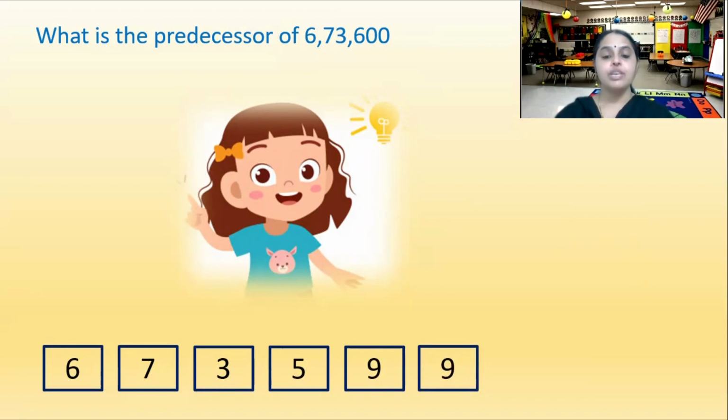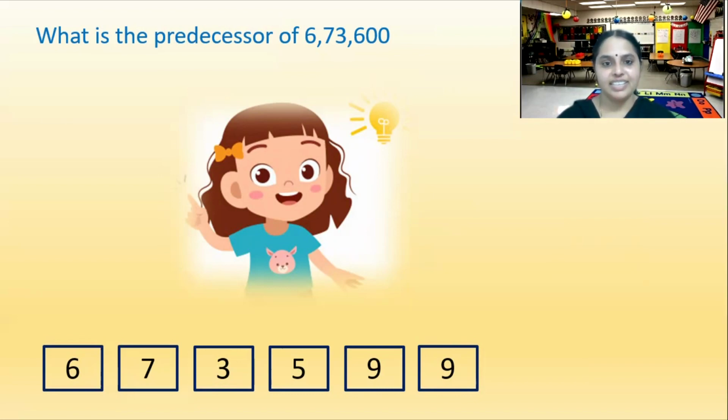We have to subtract 1 from the given number. So when we subtract, 6,73,600 minus 1, we get 6,73,599.